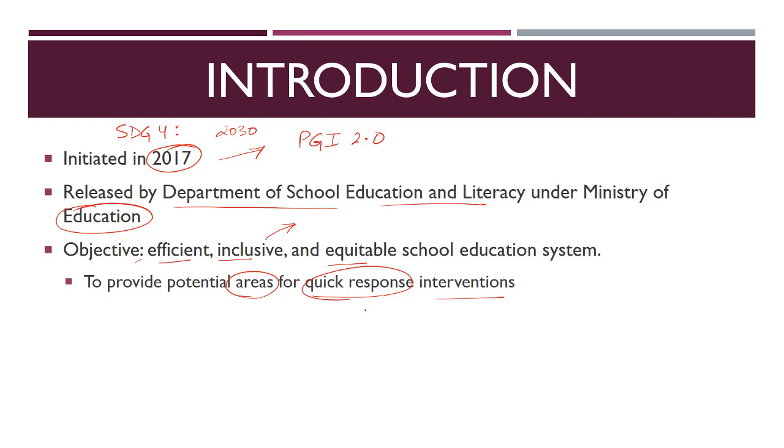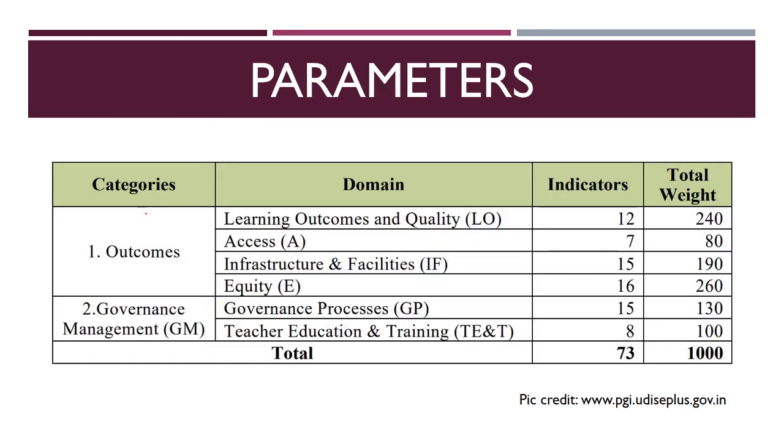Now let us understand what are the major parameters under PGI 2.0. Please remember that there are two categories in PGI 2.0. First is outcomes and then there is governance management. Many a times UPSC has asked questions on the categories, the domains or the indicators of particular indices. Here we have two categories, as I told, the outcomes and governance management.